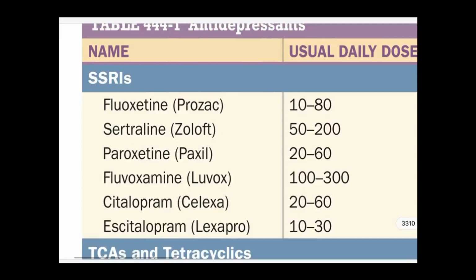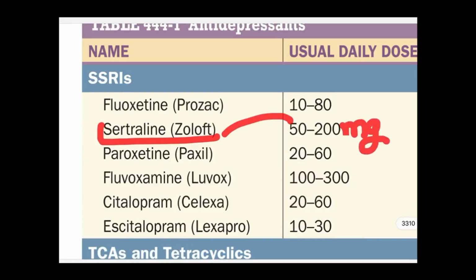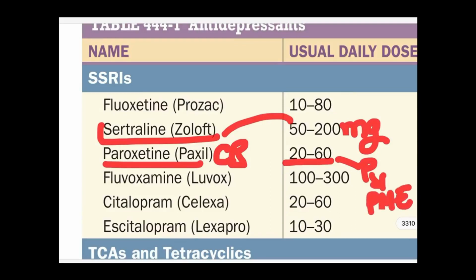Other is sertraline. Dose is 50 to 200 mg. Paroxetine 20 to 60. Most of the time we give the CR preparation. Plain is used in premature ejaculation. Fluvoxamine 10 to 300.